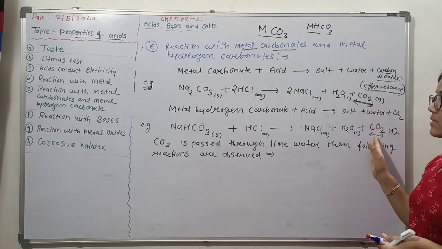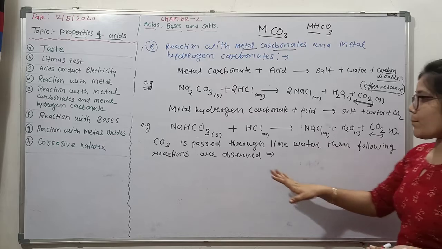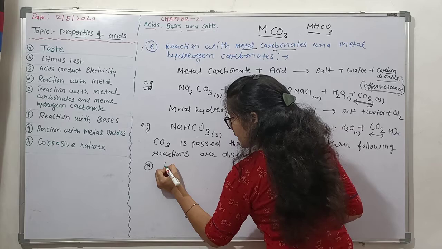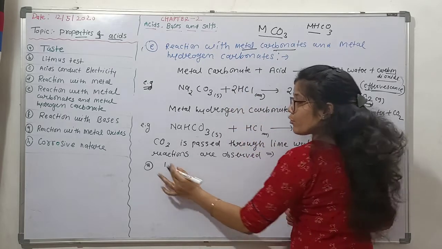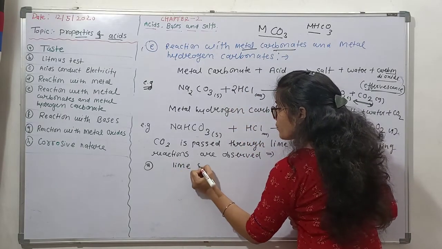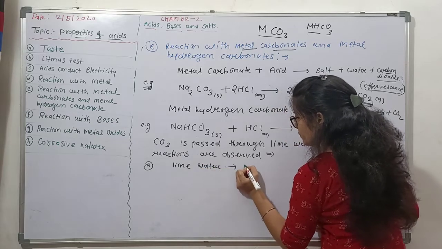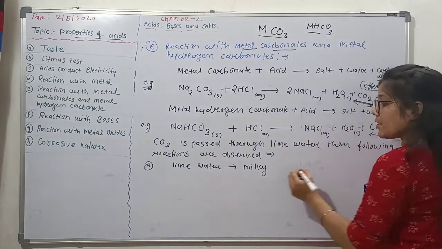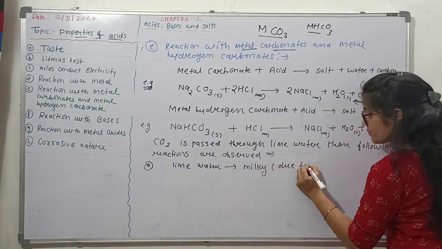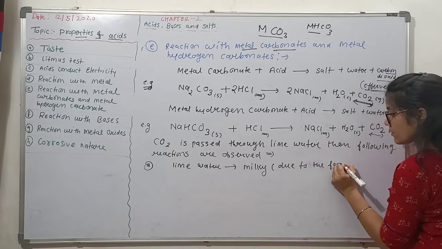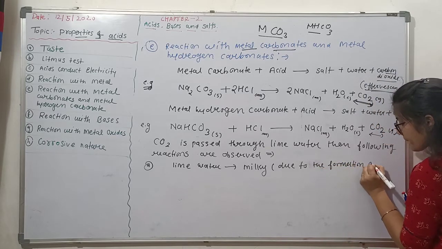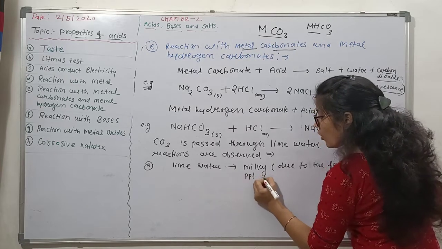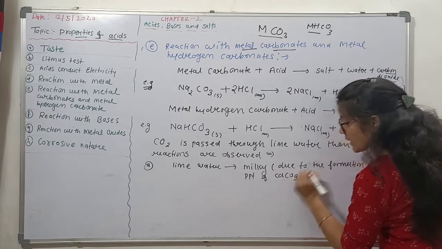So the gas evolved in this reaction, when passed through the lime water, what we observe is that the lime water turns milky. Why does it turn milky? Due to the formation of white precipitates of calcium carbonate.